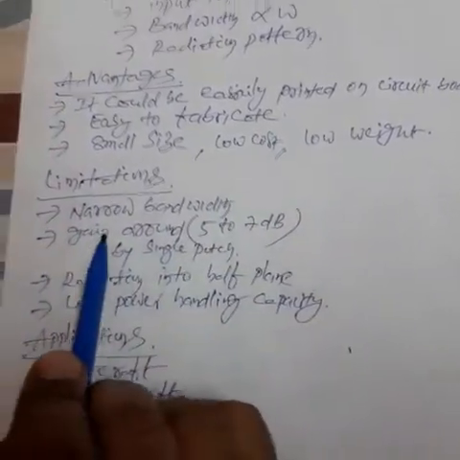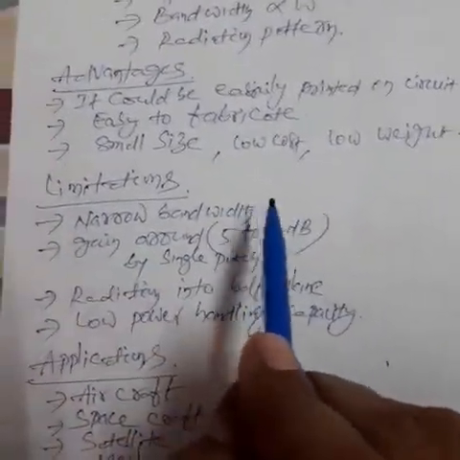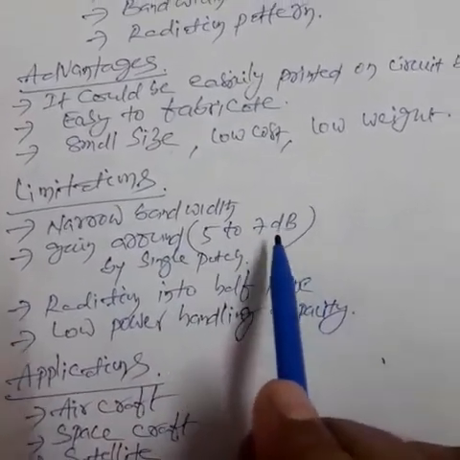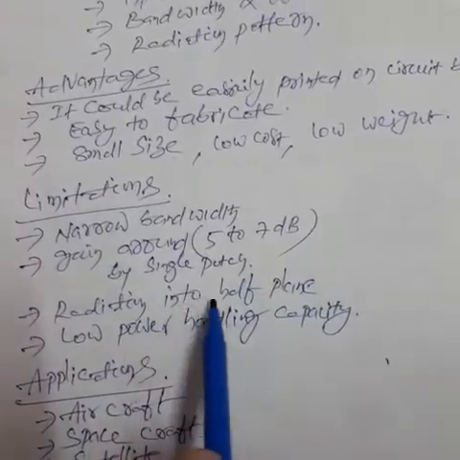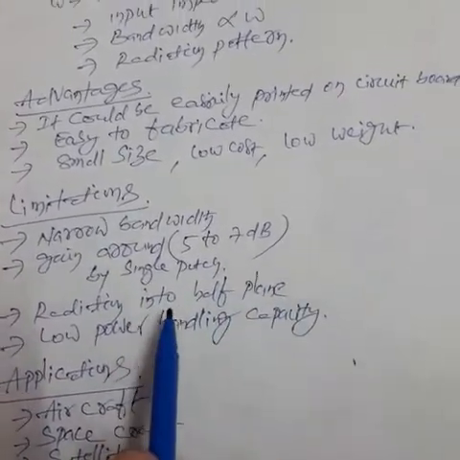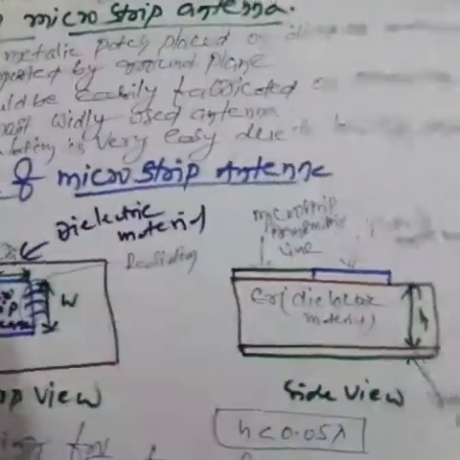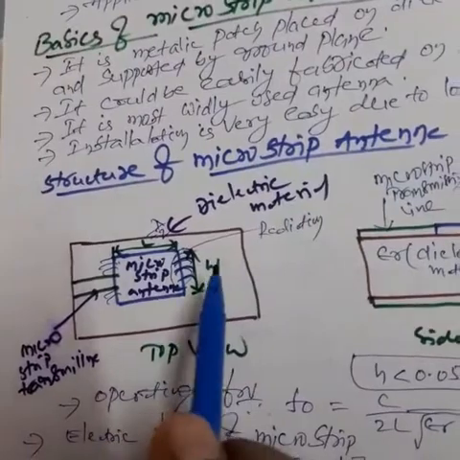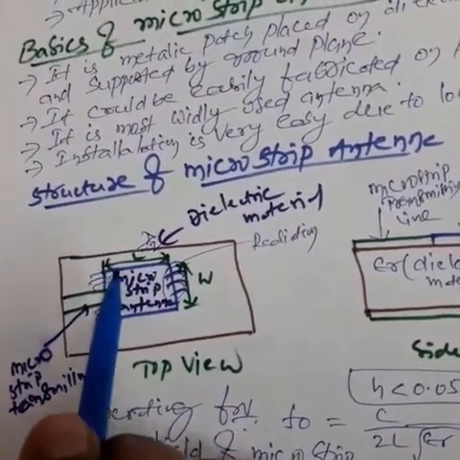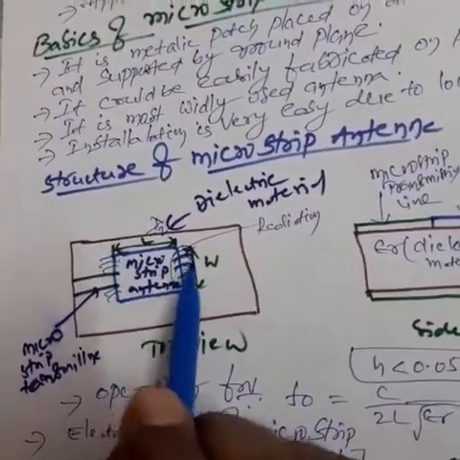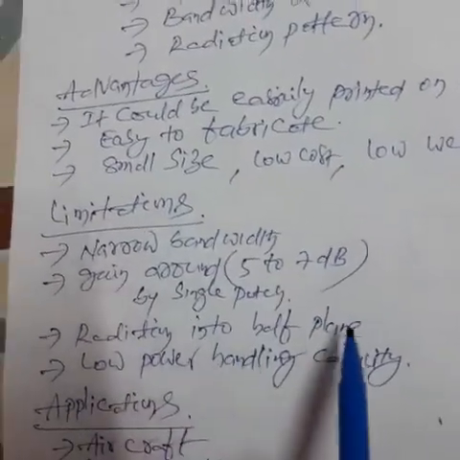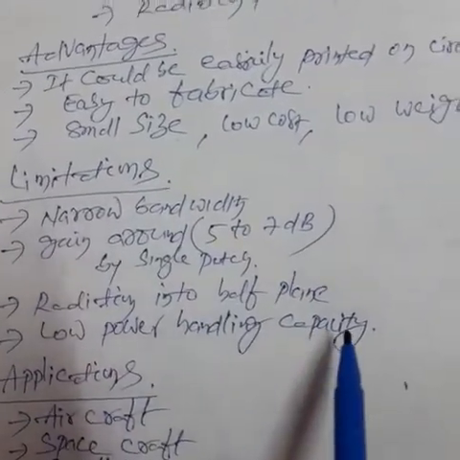Next, limitations. Narrow bandwidth. Gain around 5 to 7 dB. Radiation into a half plane. In this diagram, please see, the radiation is only on the width side, not the length. Please remember, the radiation is generated only on the width side, so it is a half plane. Low power handling capacity.